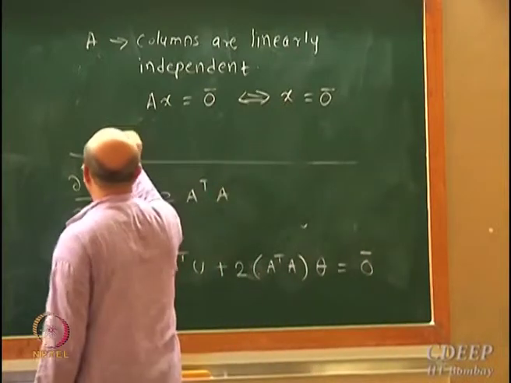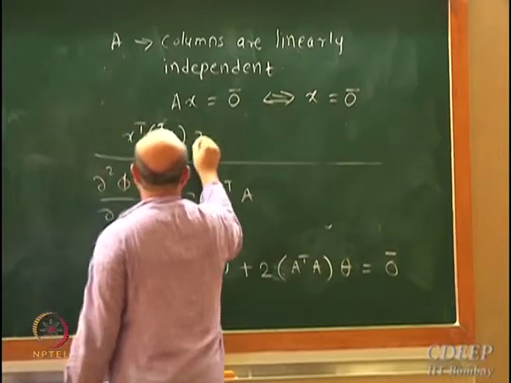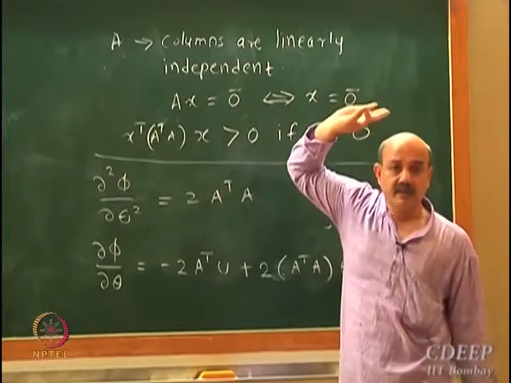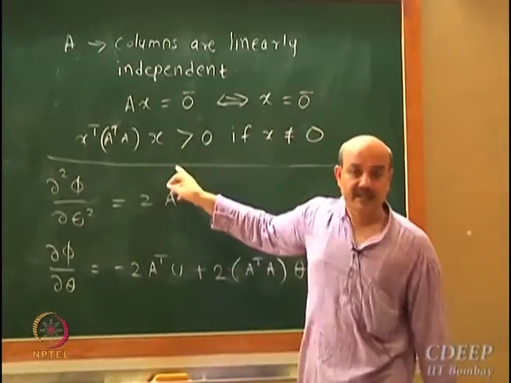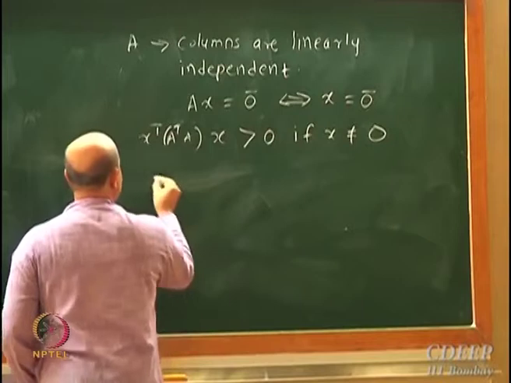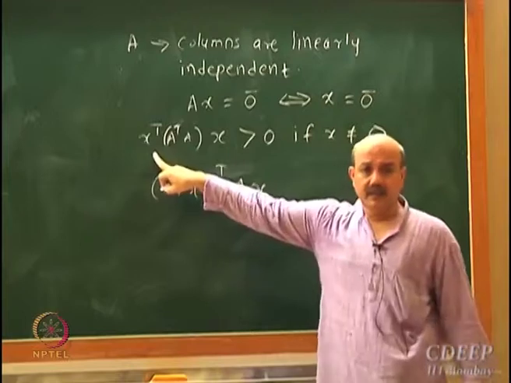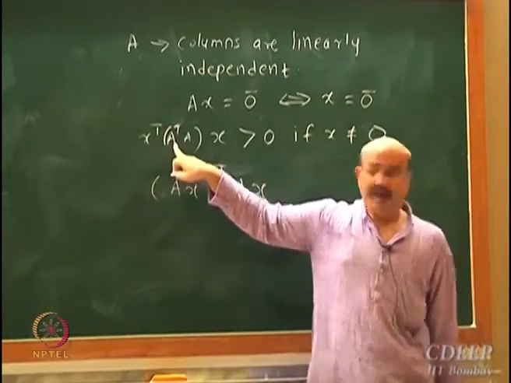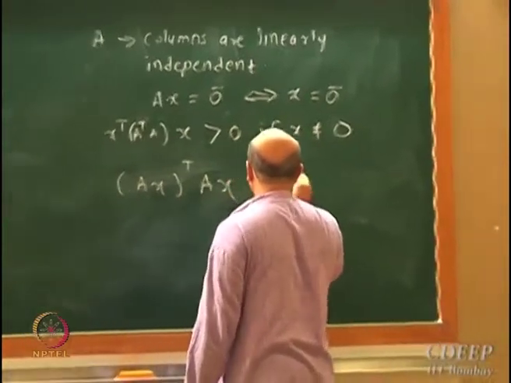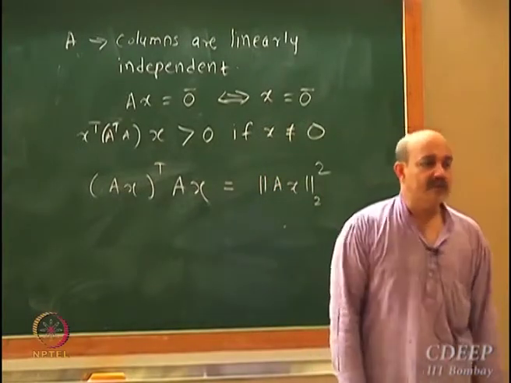Now, how do you check? What is the definition of positive definiteness? Positive definiteness is that x transpose A transpose A x should be greater than 0 if x is not equal to 0, right? I am just going to write this as Ax transpose Ax. Am I correct? I am just clubbing x and A, Ax transpose Ax. So what is Ax transpose Ax? Norm Ax 2 squared. When will this be 0?